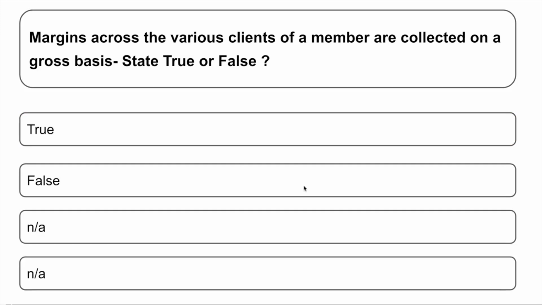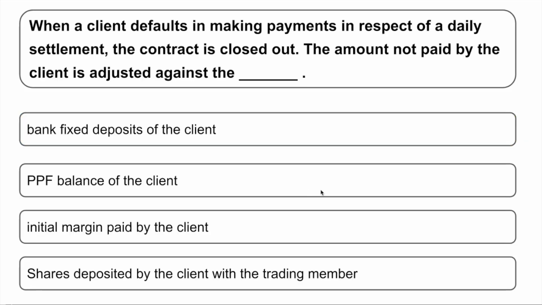Let's go for the next question. Margins across various clients of a member are collected on gross basis. State whether true or false. The answer is true, that it is collected on gross basis. Okay. Going to the next question.